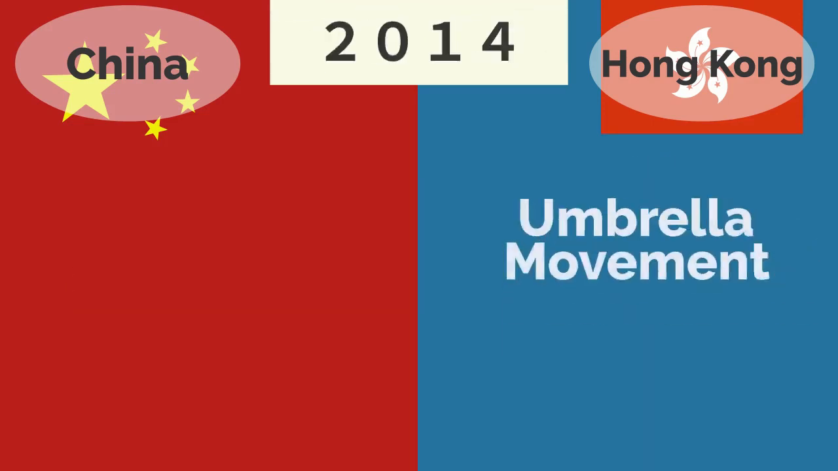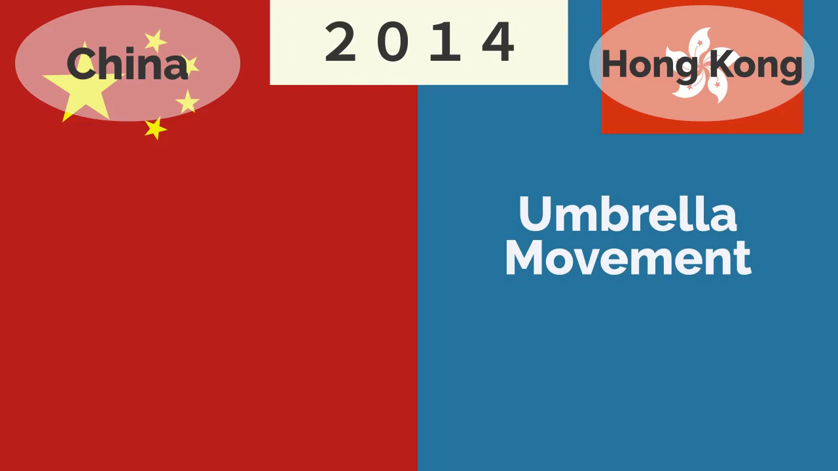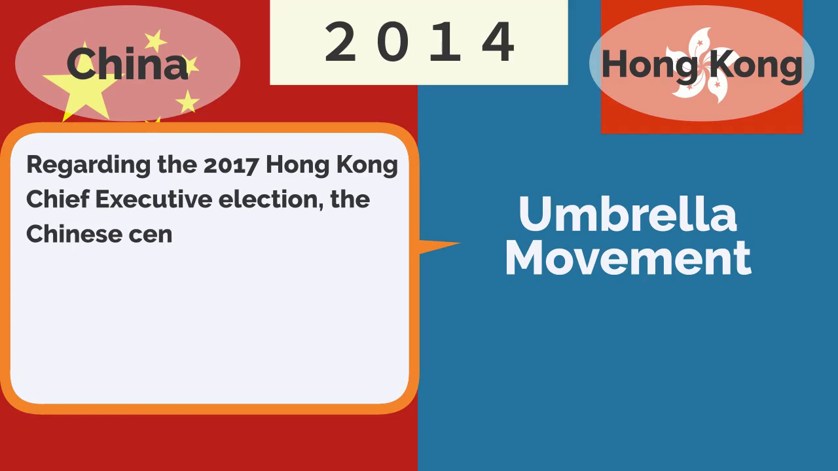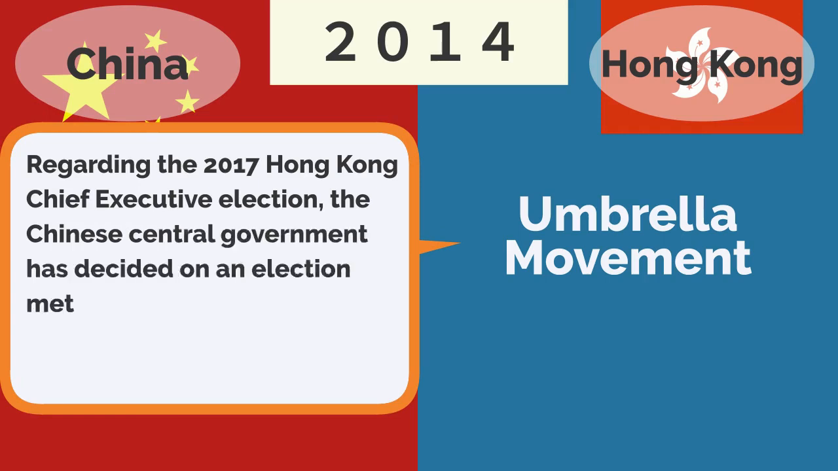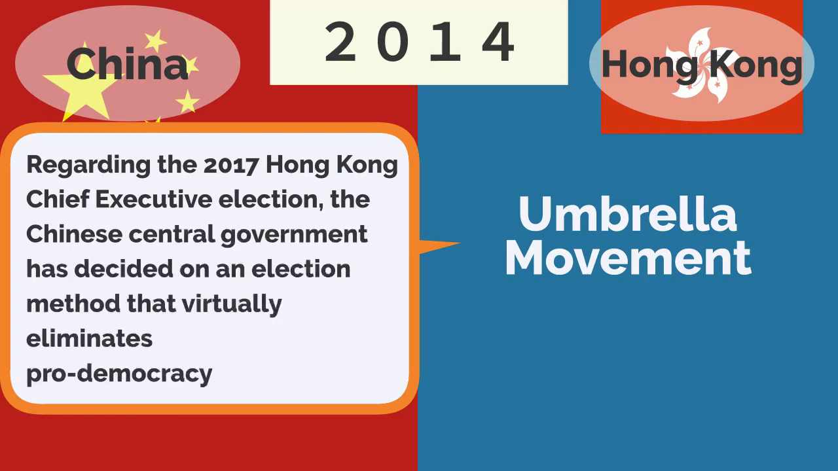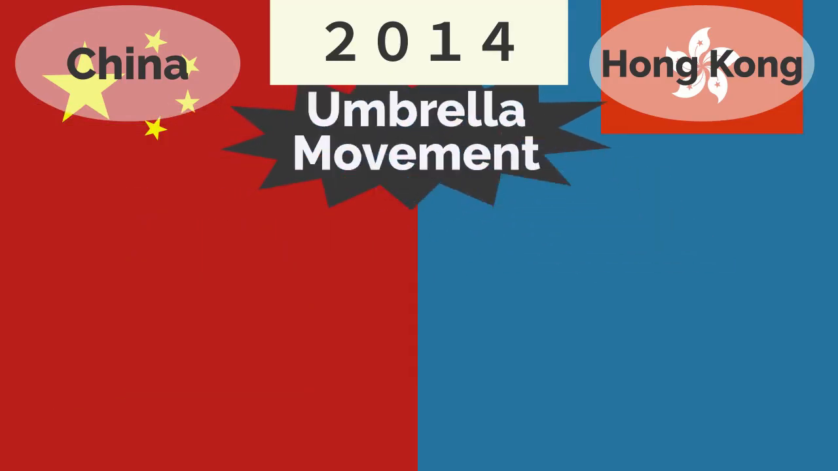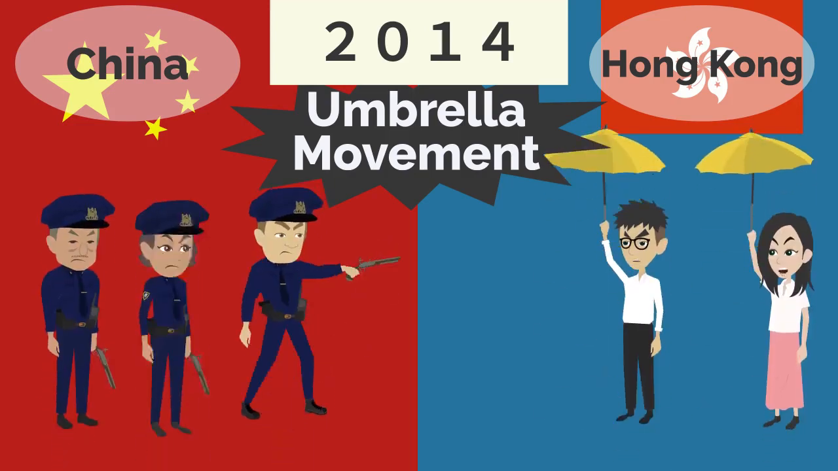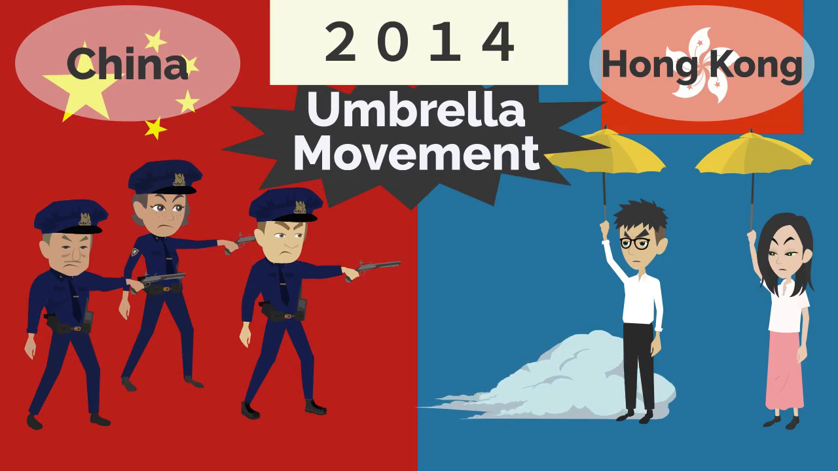In 2014, the Umbrella Movement took place in Hong Kong. Regarding the 2017 Hong Kong chief executive election, the Chinese central government decided on an election method that virtually eliminates pro-democracy candidates. Tens of thousands of students and citizens protesting this electoral system occupied the downtown area.